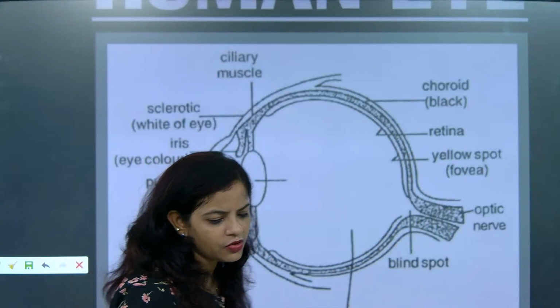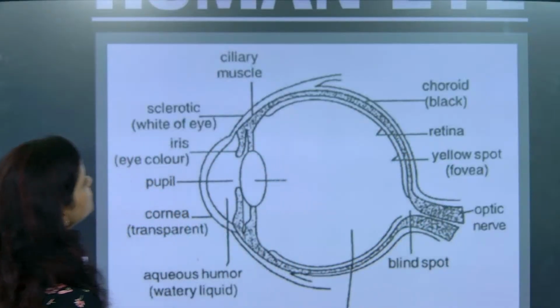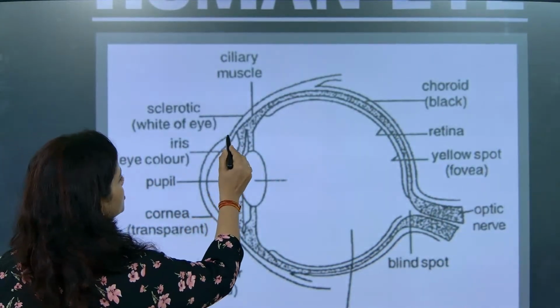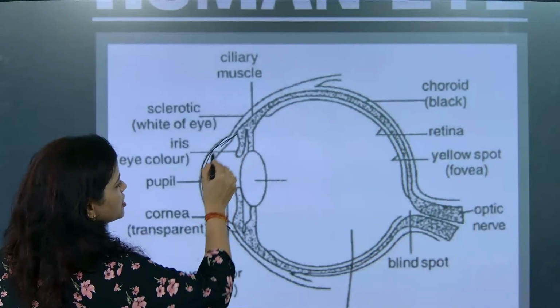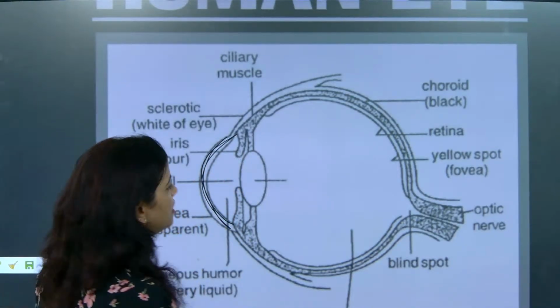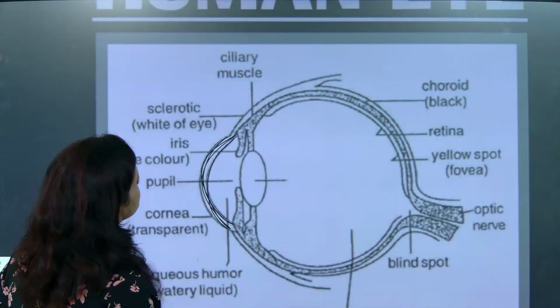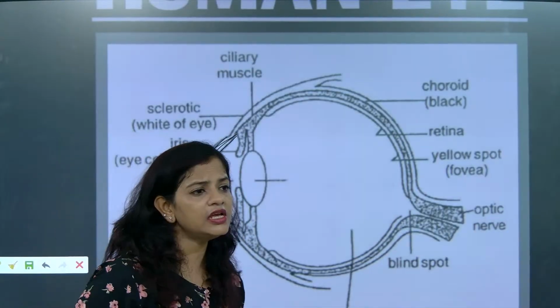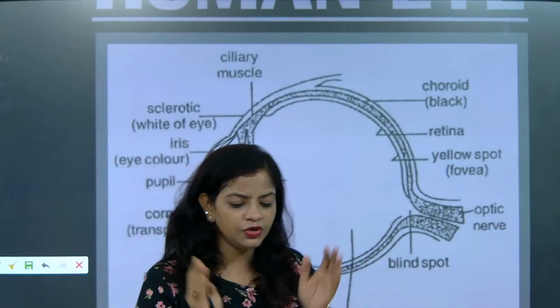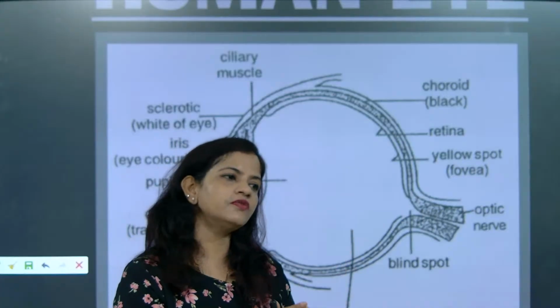Every section we are going to understand. But the first part is we are going to talk about the cornea. This bulge part is called what, beta? Cornea. Double membrane is there, and what is the work of the cornea? The cornea will converge and allow the light to enter. Understood? What is the work of the cornea?